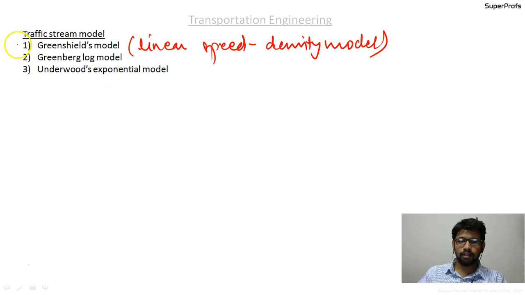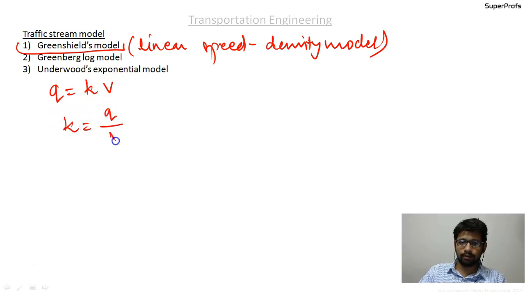Out of these three, I'll ask you to study one in depth. For the second and third one, we will just discuss them, and you should keep the names in mind and the basic concept involved. But you can expect questions from model 1. Model 1 is the linear speed density model. We have the relationship between q, k and v, that is q equal to k into v, so k will be given as q by v.